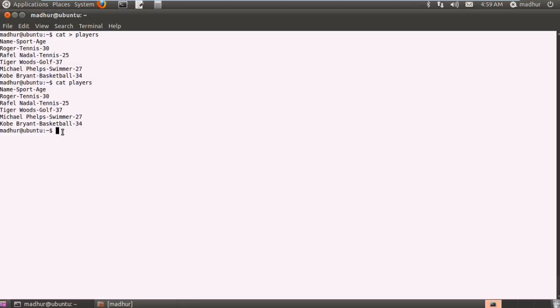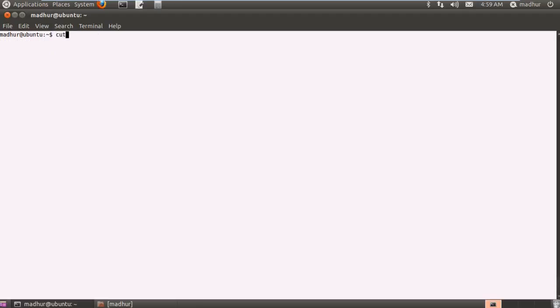Now we are going to see what cut can be used for. Suppose I just want to see from this file the name of the player and his age, and I do not want to know the sport that he plays. Then I'm going to use cut, and the default delimiter that cut sees in a file is the tab character.